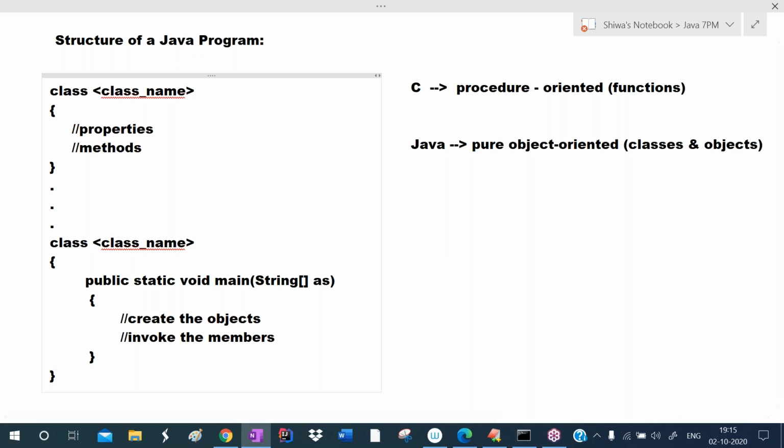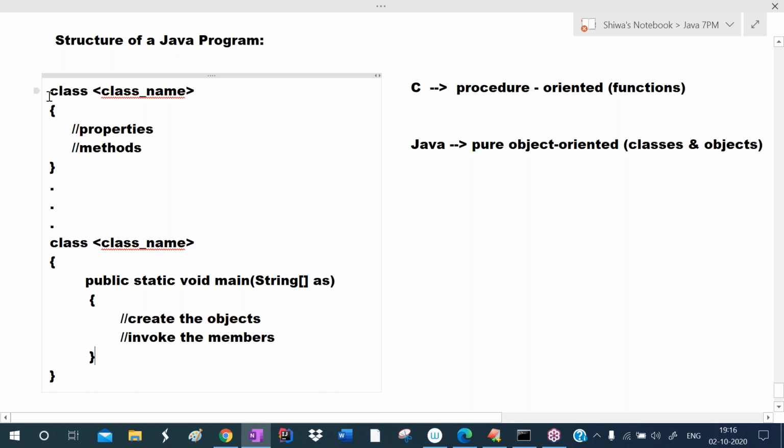So to define the class, what is the structure? We give the class name, and some properties and methods we define inside the class. Like this, we can define any number of classes. Finally, we define the main method class. In C++, we define the main method outside of the class, whereas in Java, including main, we define everything inside of the class only. To define the main, we write public, static, void main, string array as, starting point of main, ending point of main. In between, we create the objects and invoke the members.